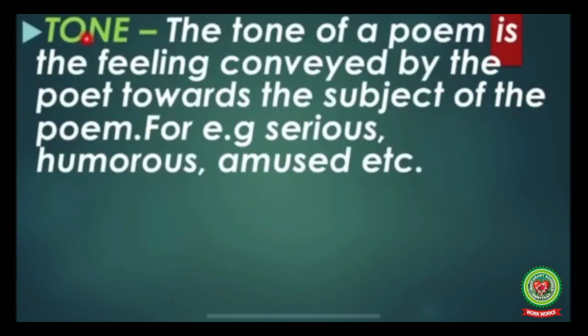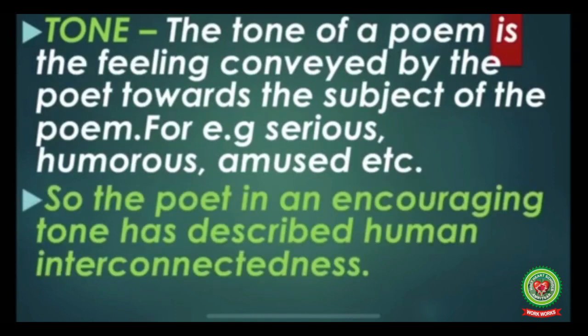Now let's discuss the tone. The tone of a poem is the feeling conveyed by the poet towards the subject of the poem. So children, what is tone? Tone is the feeling which is conveyed by a poet towards the subject of the poem. For example, serious, humorous, amused, etc. So children, what is the tone of the poem? The poet, in an encouraging tone, has described human interconnectedness. So, in an encouraging tone, the poet has described human interconnectedness, how we humans are interconnected.